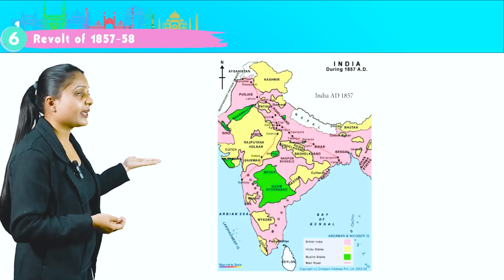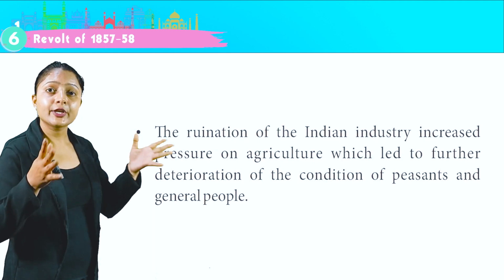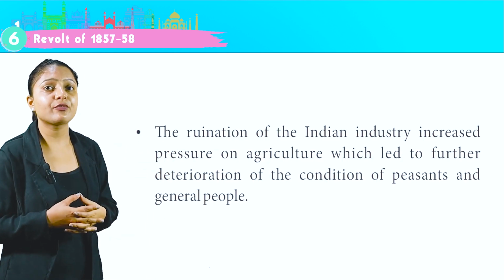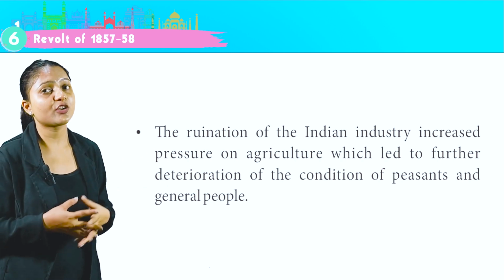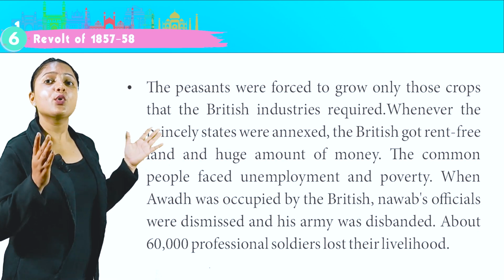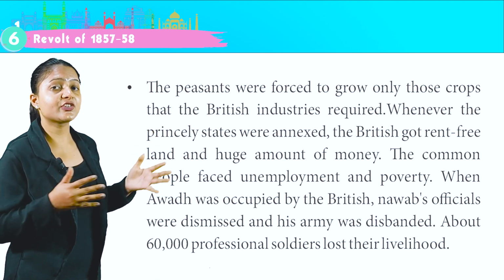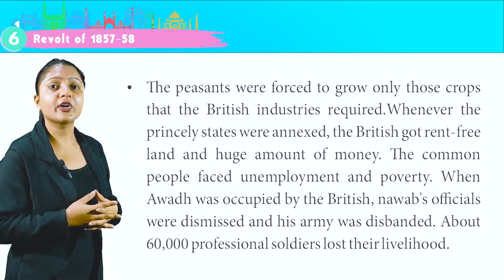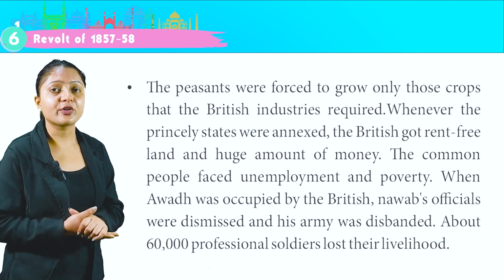This is the map of India in 1857. The ruination of the Indian industry increased pressure on agriculture, which led to the further deterioration of the condition of peasants and general people. The peasants were forced to grow only those crops that the British industries required. Whenever the princely states were annexed, the British got rent-free land and huge amount of money.